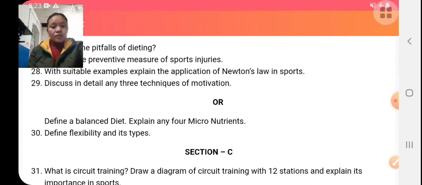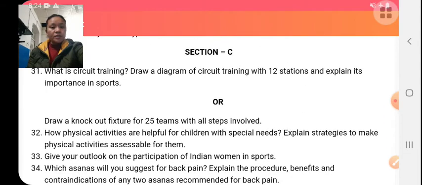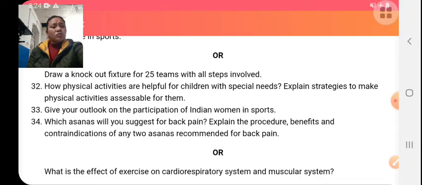Next is, what is circuit training? Circuit training is not in your syllabus. Next: draw a knockout fixture of 25 teams with all steps involved. First, knockout. A knockout tournament is a tournament in which a team continues to play until it is defeated. That is, a team is eliminated from the tournament if it loses the match.